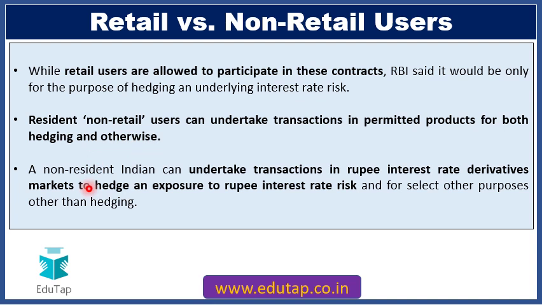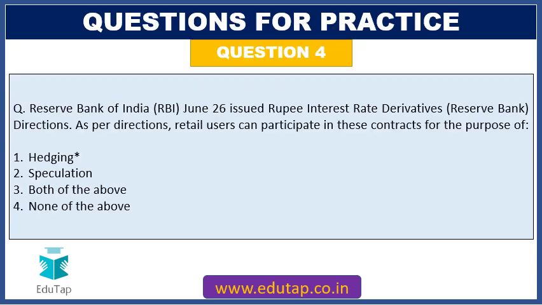A non-resident Indian can undertake transactions in rupee interest rate derivative markets to hedge an exposure to rupee interest rate risk and for select other purposes other than hedging. So these are the purposes for which the derivative contracts can be taken by each of these eligible entities. So friends, now we can easily answer that retail users can participate in these contracts for the purpose of hedging. So our answer is going to be option number 1.